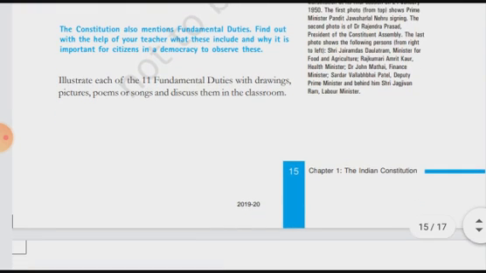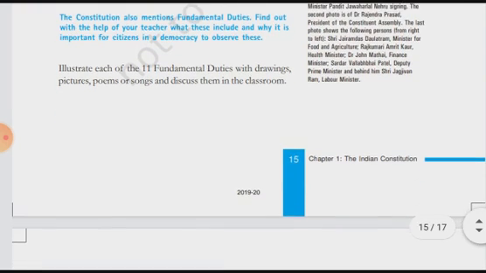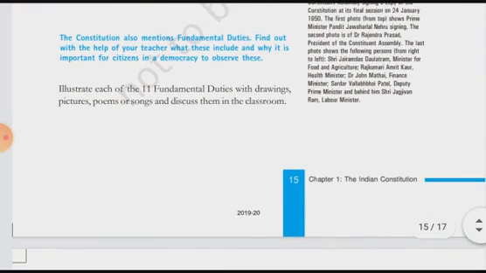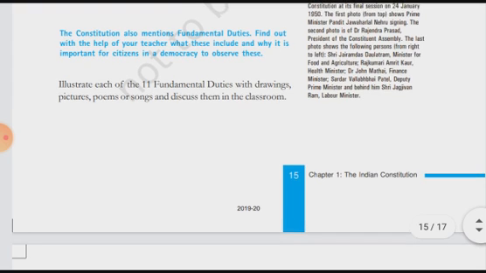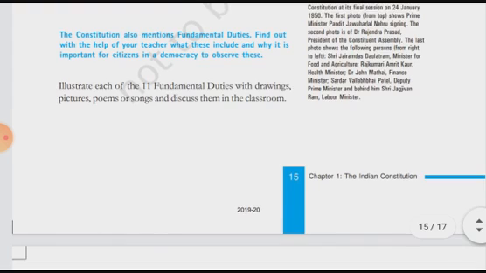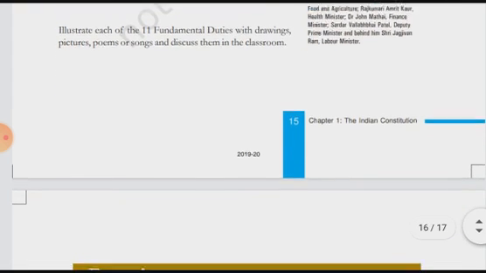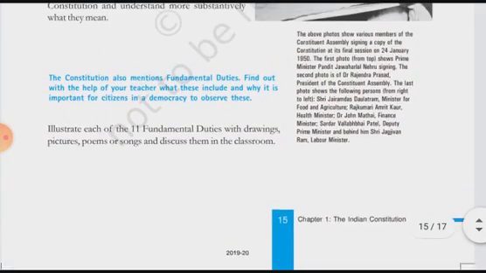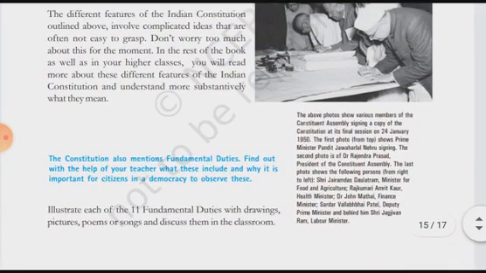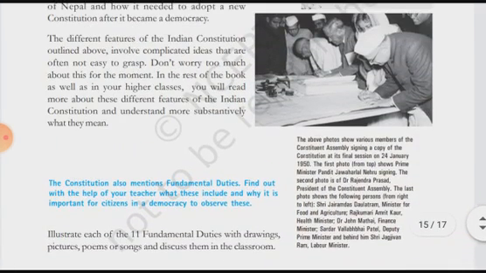Just have a look and read these fundamental duties. That is one kind of knowledge for us, and you will come to know what our duties are.